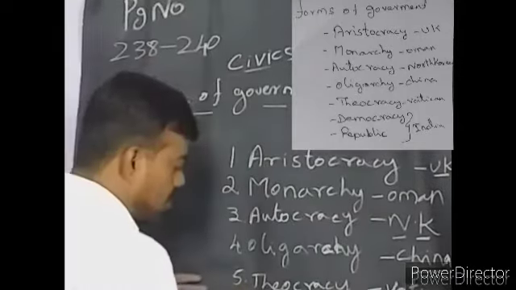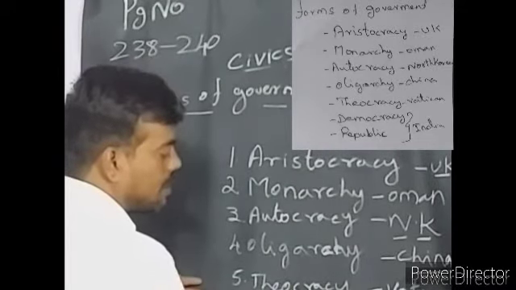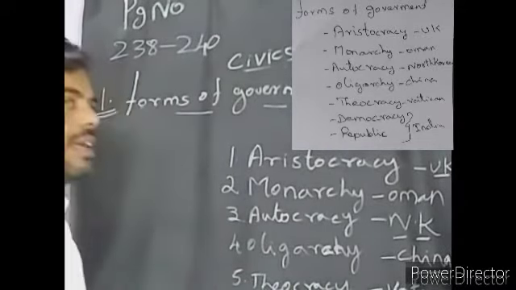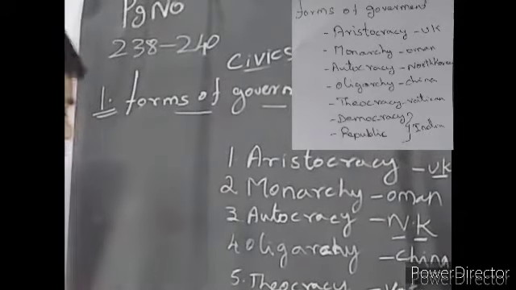Okay, next one, we are going to see about democracy. What is a democracy? The people have the right to vote, and they elect a person. That person takes decisions for every problem. That person is the representative. The representative takes decisions for a problem. That kind of thing is called a democracy. The representative is elected by the people only, so people have the power to create their leaders. That is a democracy. Okay, next one.